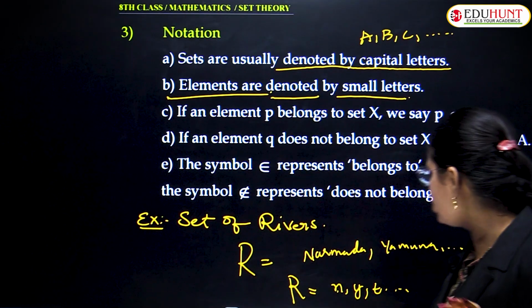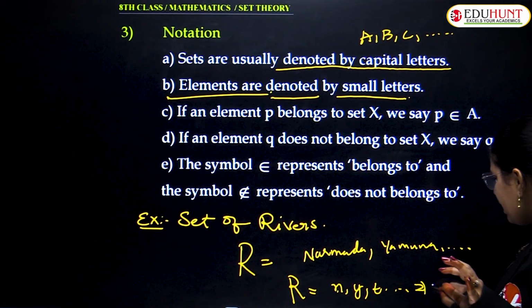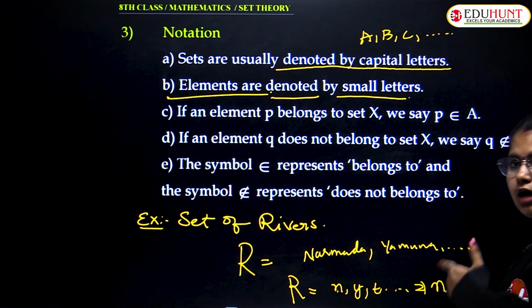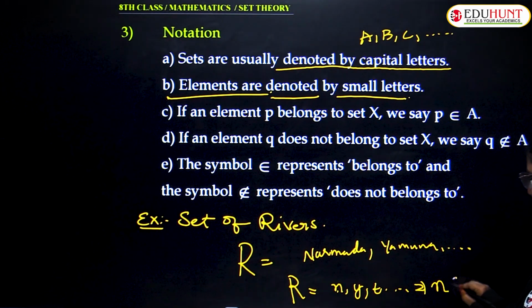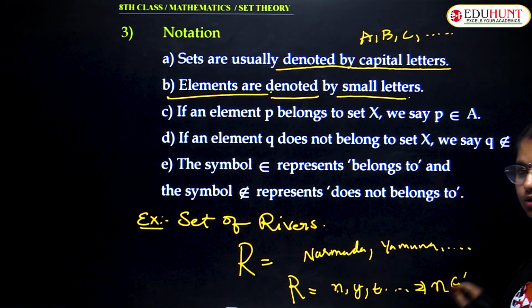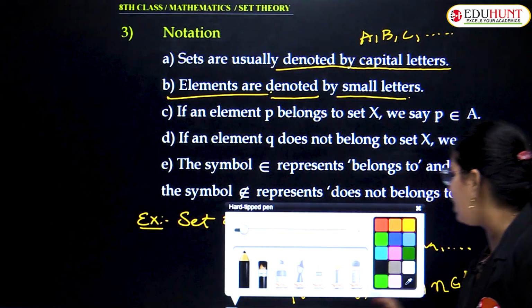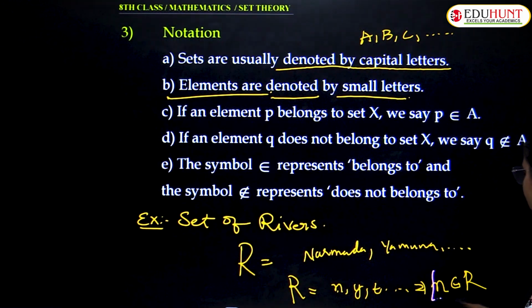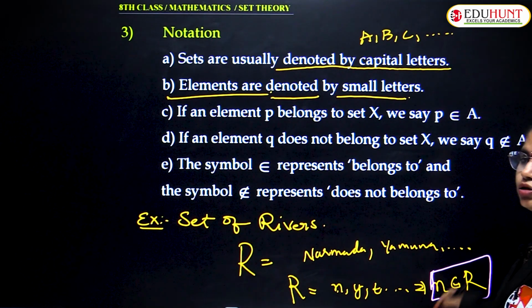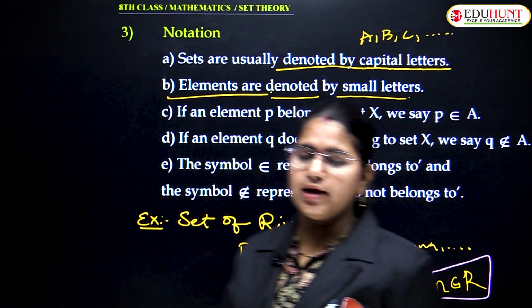What is the notation of this? See, small n represents Narmada. It belongs to which set? R. So n belongs to R. This is the expression: small n belongs to R.